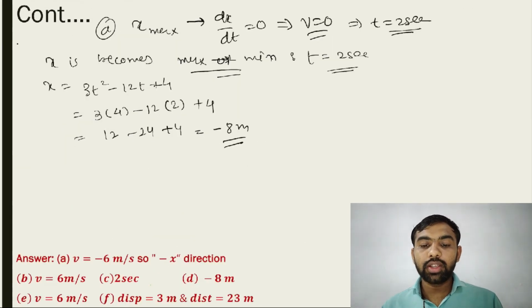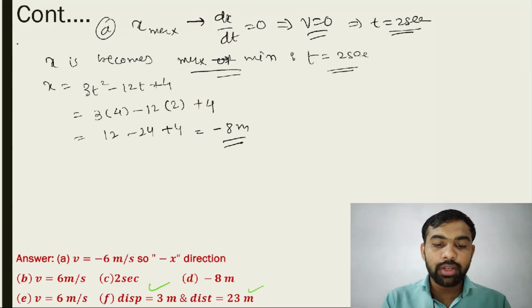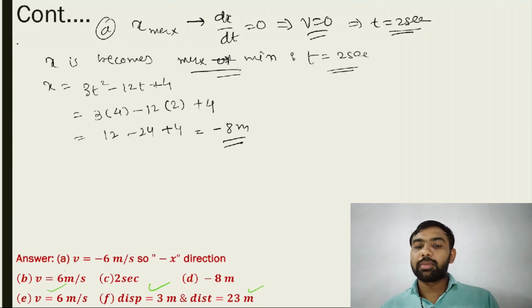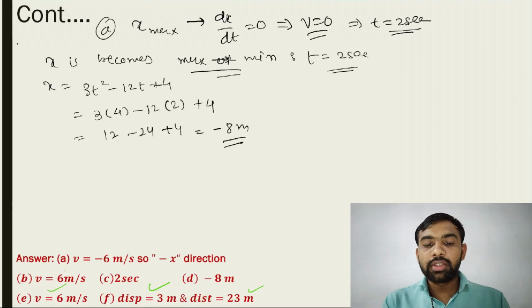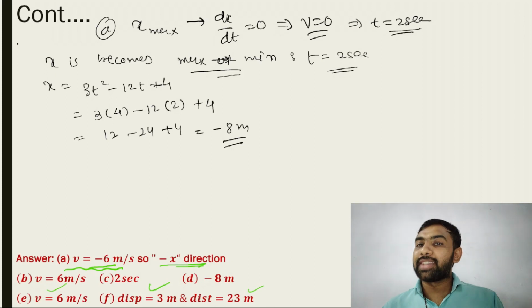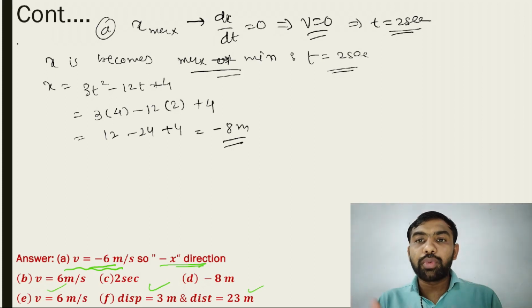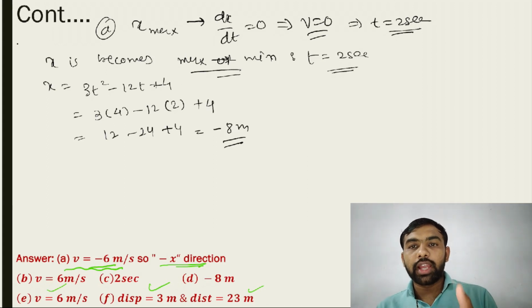See, this is our answer. Displacement is equal to 3 meter, distance is equal to 23 meter, and velocity is equal to 6 meter per second. See, first answer, velocity is minus 6 meter per second, so it means it's moving along minus x direction. So that is a quite important example we have to discuss here, and all of you must note this, okay. And the remaining two examples just try to solve at your home, okay. And if you have any doubt, then ask me during a doubt session, okay.